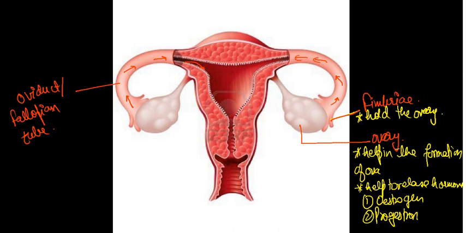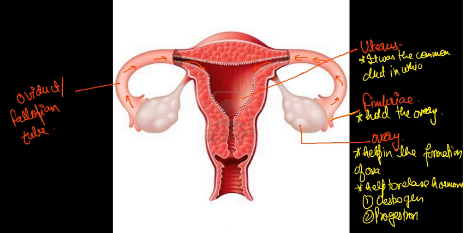This common duct is called the uterus. It is the common duct in which the ova is present.